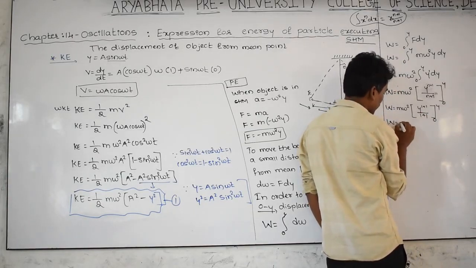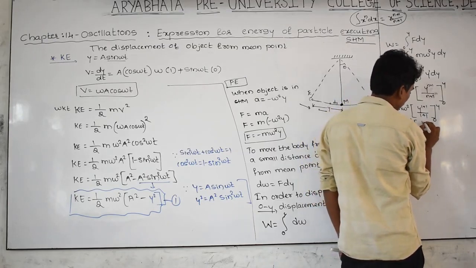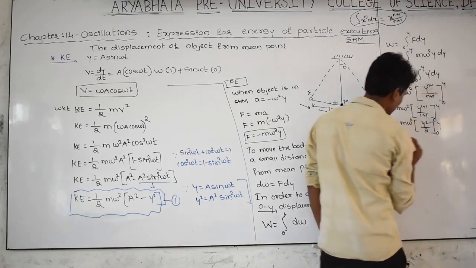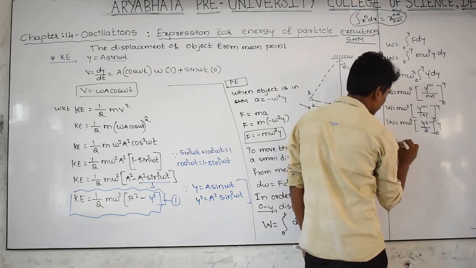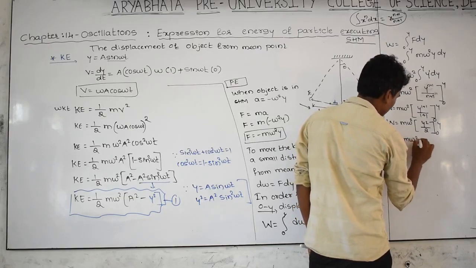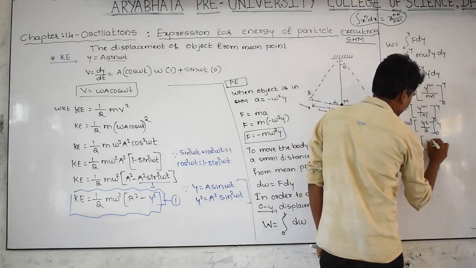Then W is equal to m omega square, into y square by 2, 0 to y. Take the 2 outside: m omega square into 1 by 2, into y square.